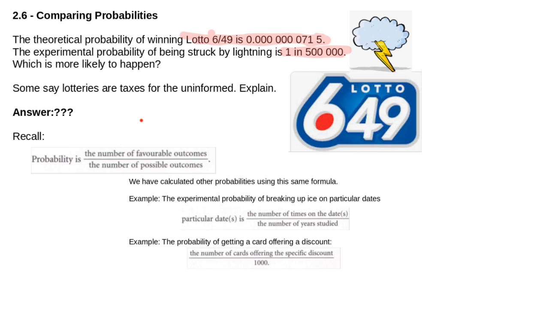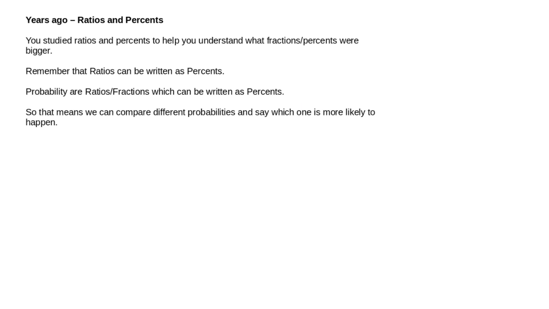All right, so we're going to spend about 5 minutes doing 3 concepts. Years ago, you studied ratios and percents. You studied ratios to help you understand what fractions and percents were. Remember that a ratio can be written as a percent. The other thing you've got to understand is that probabilities are ratios or fractions, and knowing this concept, you know that they can be written as percents.